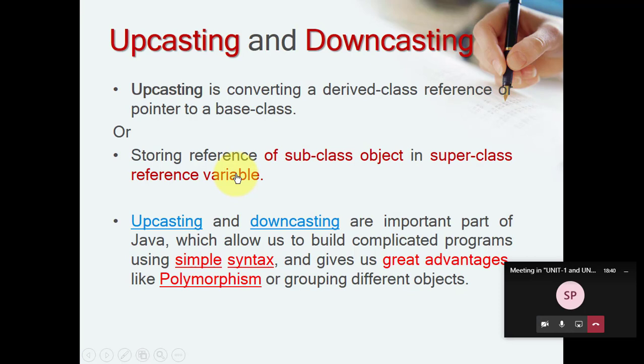Okay, let's see what is upcasting and downcasting. This is a very important concept in object-oriented programming, and it is very useful also. So, what is upcasting? Upcasting means, in inheritance, you can keep the object of a subclass with the reference of the superclass variable. Like the definition or description, you can say it is storing the reference of subclass objects in a superclass reference variable.